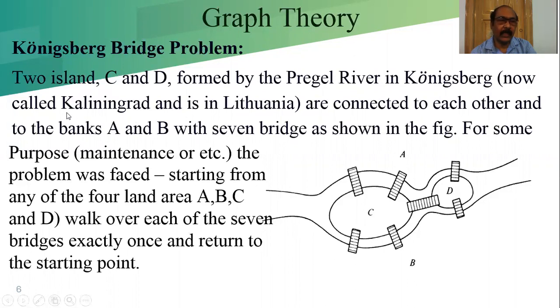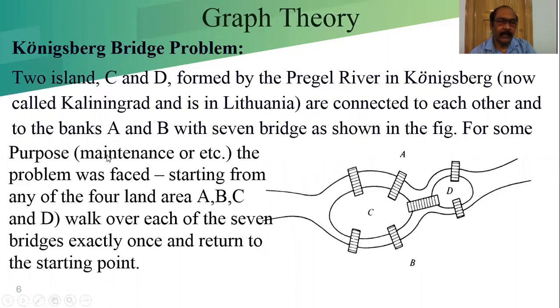It is known as Kaliningrad, in Lithuania. These two islands in the river are connected to each other by a bridge, and the banks A and B with the 7 bridges I already explained, also shown in the graph.